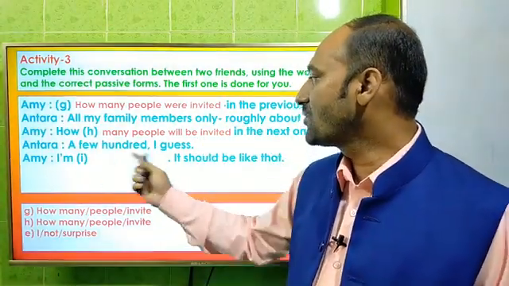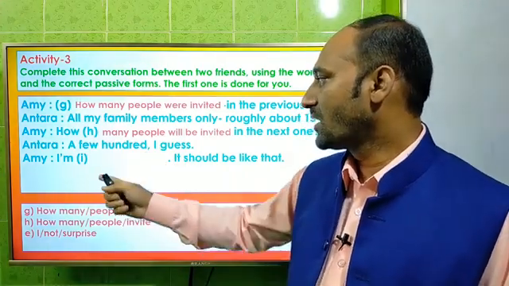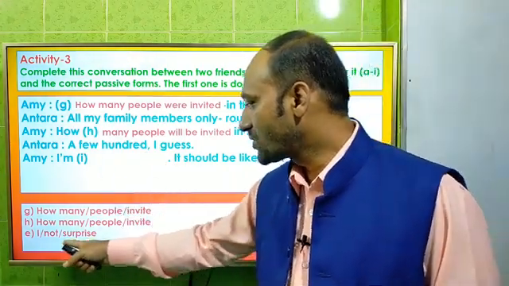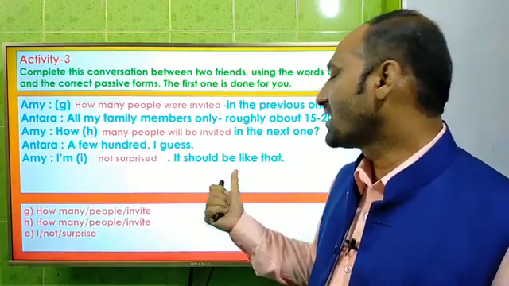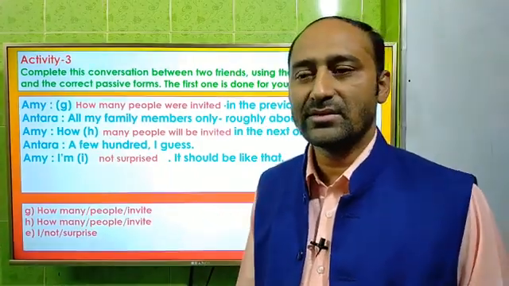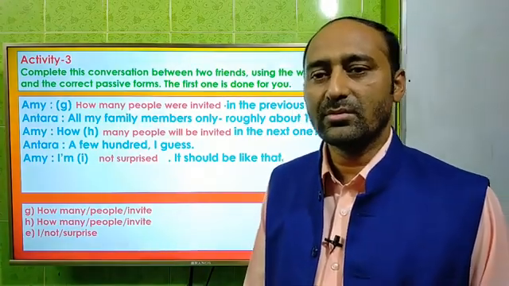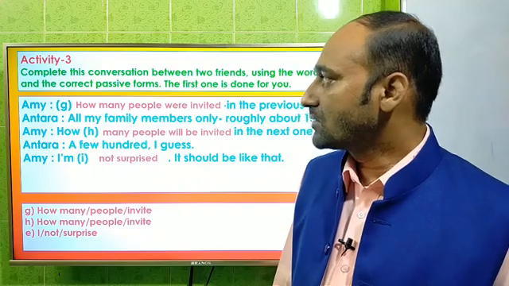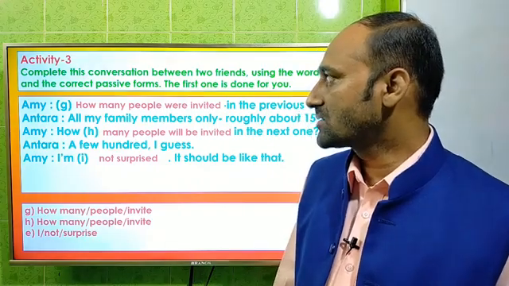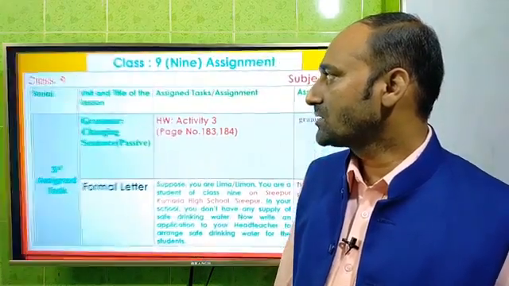Okay, and then a few hundred, I guess. And me, I am dash. Here the clue is not surprised. That means I am not surprised. It should be like that. As it is a marriage ceremony, there will be so many people. So dear students, these are the gaps, and these are the answers of the question.